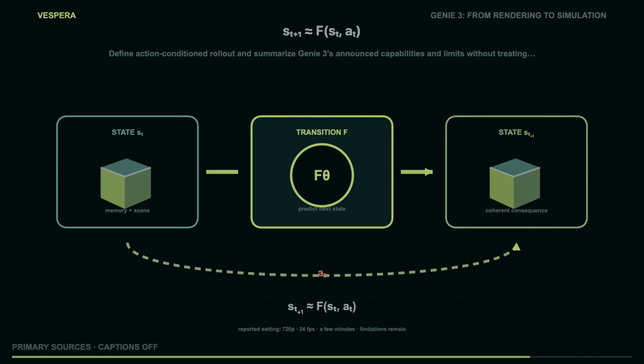Good scientific communication keeps the loop and the boundary on the same screen. The symbol S is intentionally less specific than a rendered frame.